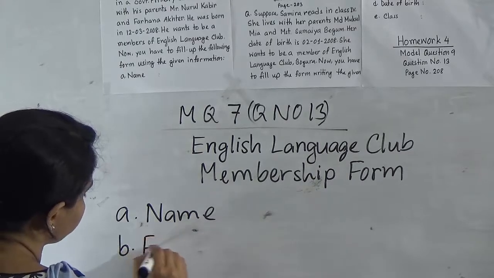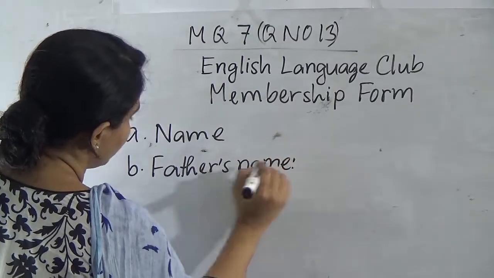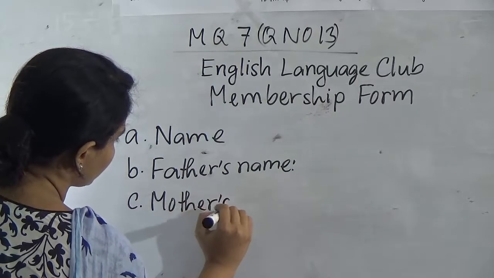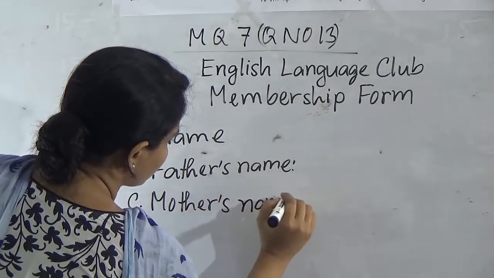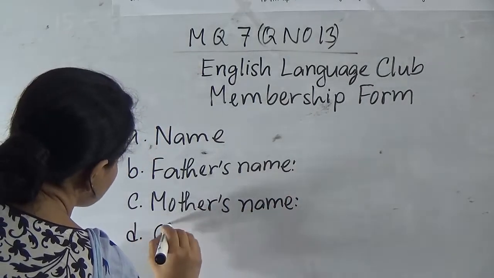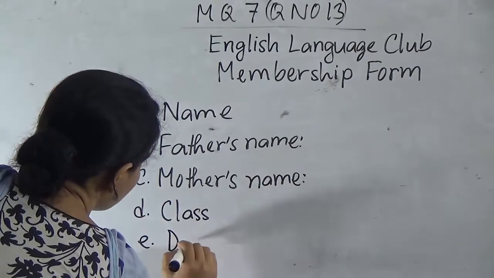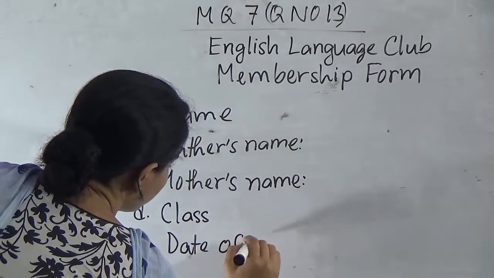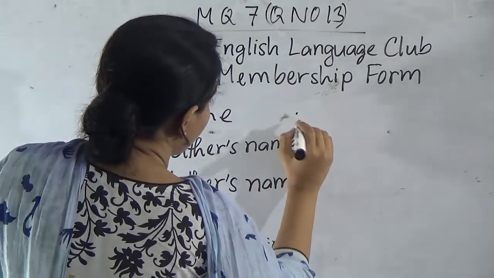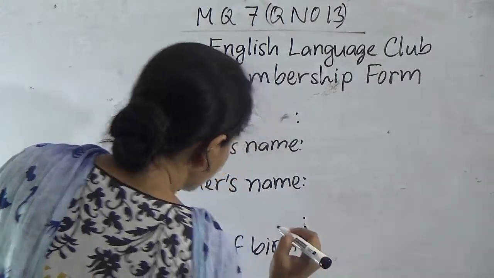Now father's name, and then mother's name, and number D, class, and number E, date of birth. And now we will give a colon in front of each term.